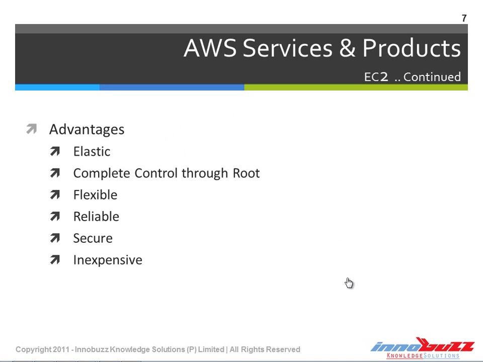That flexibility is given under EC2 instances, and it is reliable since the uptime of EC2 zones, be it US, Europe or Asia Pacific, is guaranteed to be much higher than any other cloud service provider. Another point is that it is secure. We got access through a key, so without the key it won't be accessible.